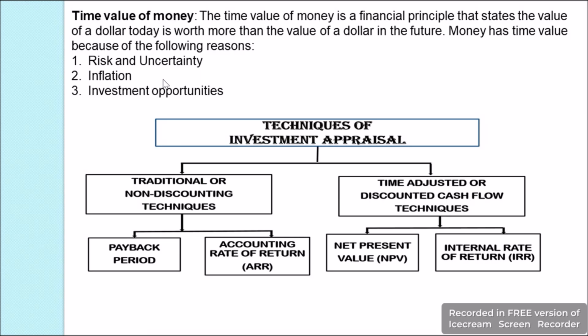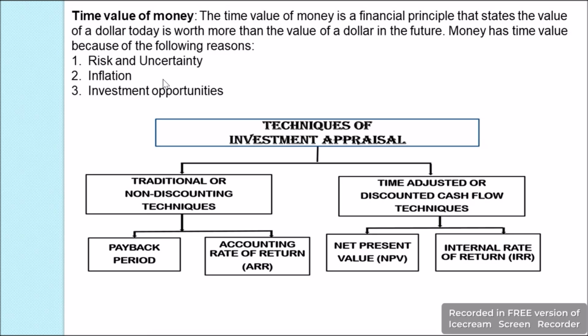Furthermore, because of inflation, a dollar today will have a greater purchasing value than a dollar after a year. For example, if we say we are able to purchase a coffee for $2 today, and the same coffee may charge us $2.50 after a year. So this shows that we are not able to buy the same cup of coffee for $2 after a year. Hence, the purchasing power of the money is more today when compared to the same $2 in future. So, because of this, a dollar worth today is more than a dollar in future.